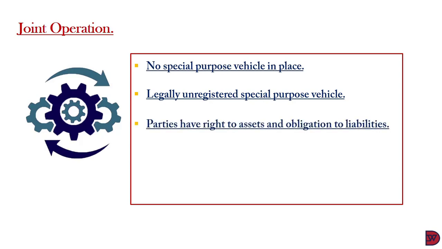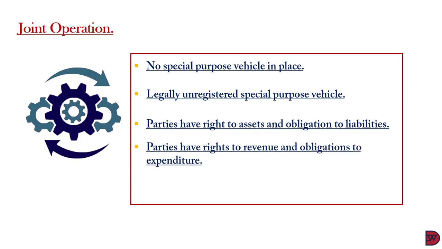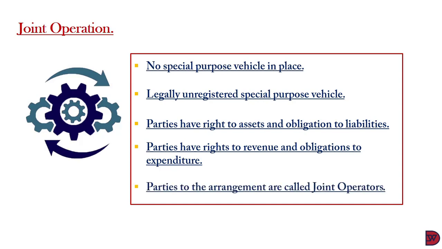Thirdly, parties have rights to their contributed assets and obligation to its associated liabilities to the arrangement. It means that when somebody contributes a vehicle to a joint operation, the business does not have control over it. He can recoup the benefit out of it and take it as and when they deem fit. Fourthly, parties have right to revenue and obligation to the corresponding expenditure. So any revenue that is earned from the use of the asset that they have contributed, they stand to benefit fully from it. So is any expenditure that is accrued. Then lastly, parties to this type of arrangement are called joint operators.